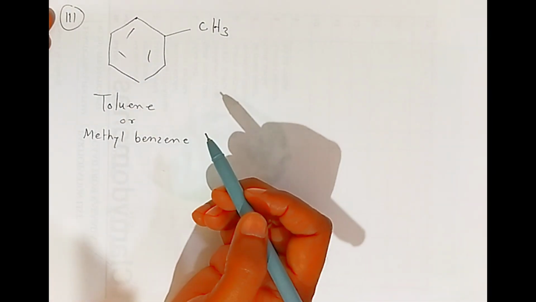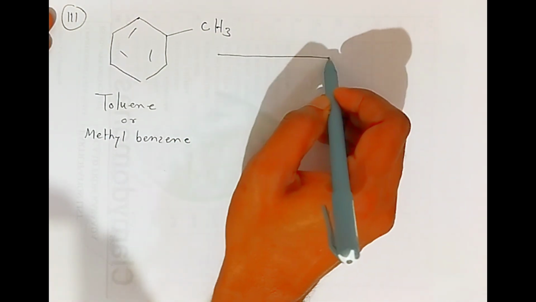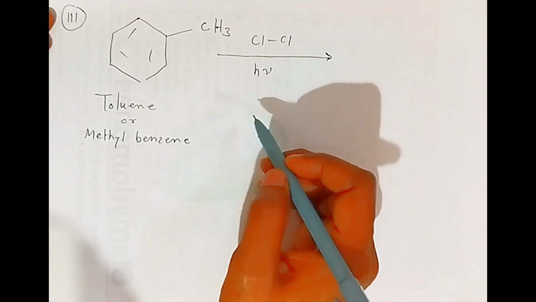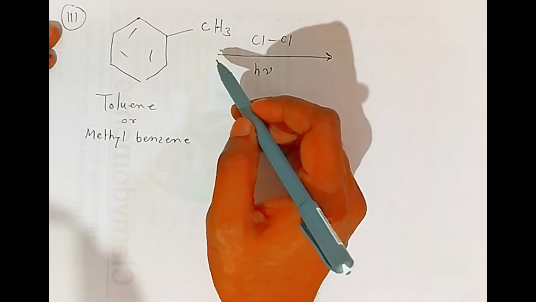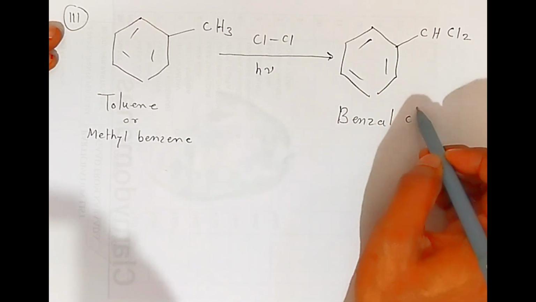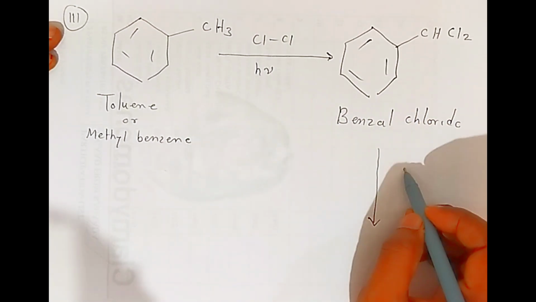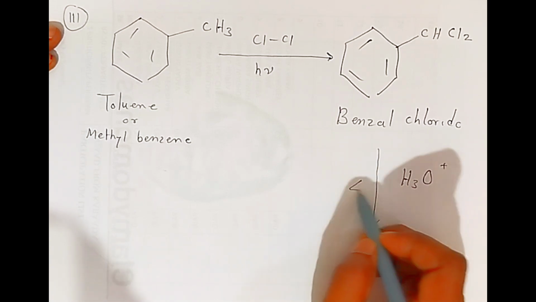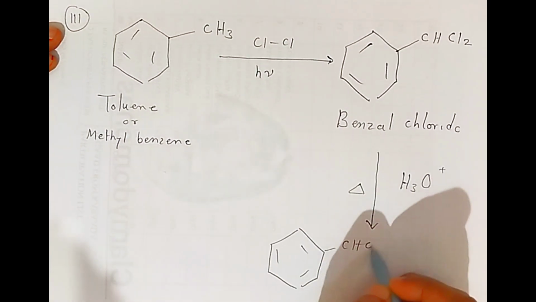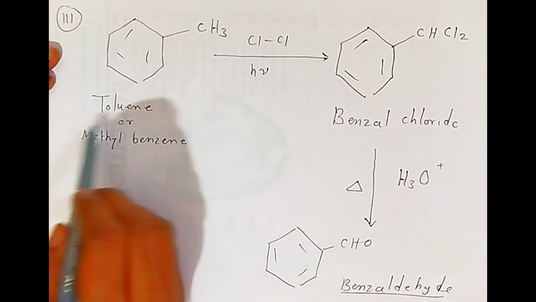What happens, students, when you pass these hydrocarbons, if you do the chlorination in presence of UV light, pass the chlorine gas to this toluene, there is a formation of what is called benzyl chloride. Now what happens, students, if you pass acidic water and just heat it, it will give you benzaldehyde. In examination sometimes they ask action of chlorine on toluene or methyl benzene.